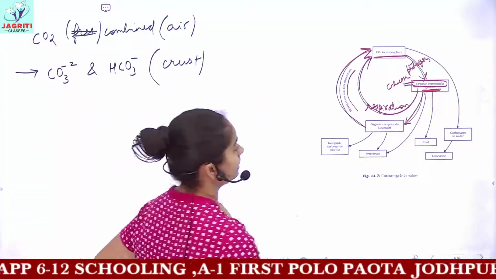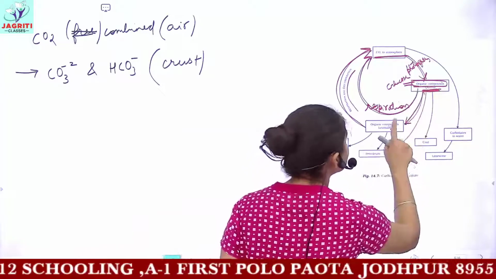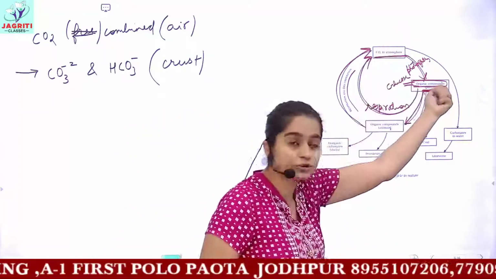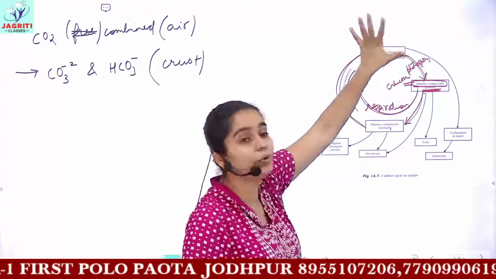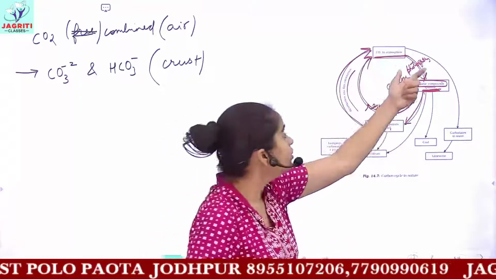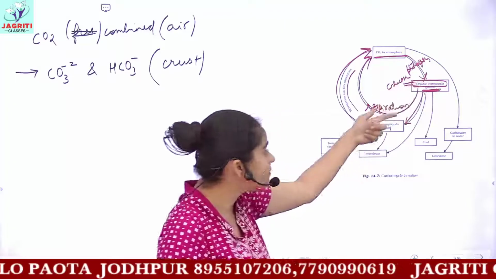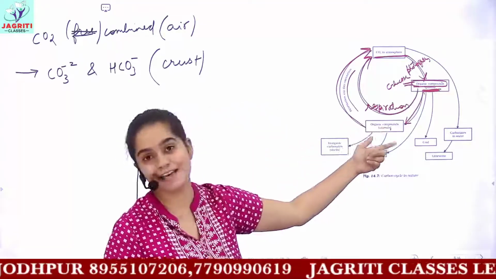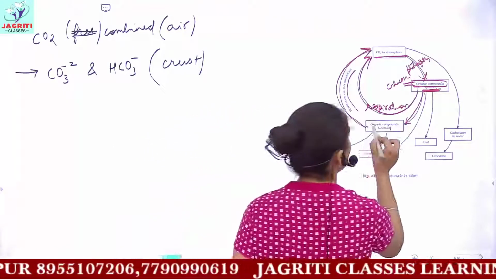Listen carefully. Plants and animals use carbon dioxide. Plants use CO2 for photosynthesis. They release CO2 when they do respiration. When the plants are eaten by animals, this carbon reaches the animals in the form of organic compounds.